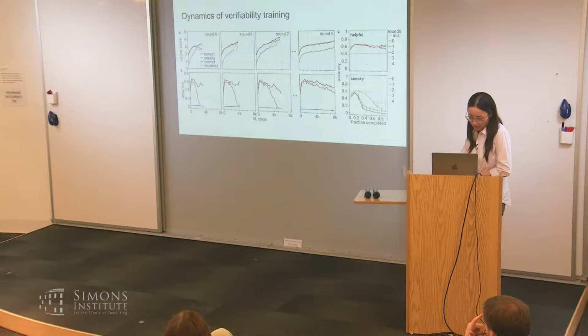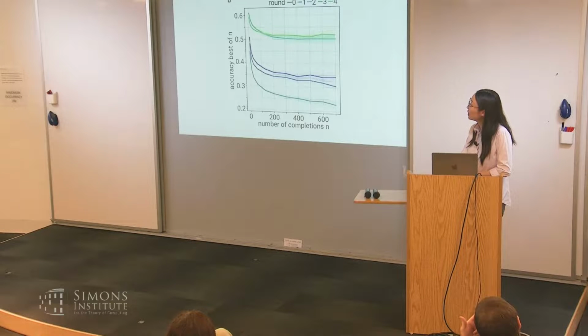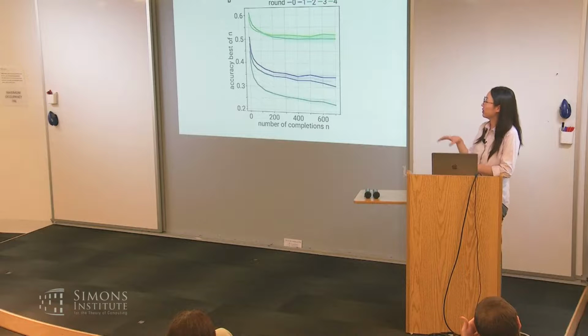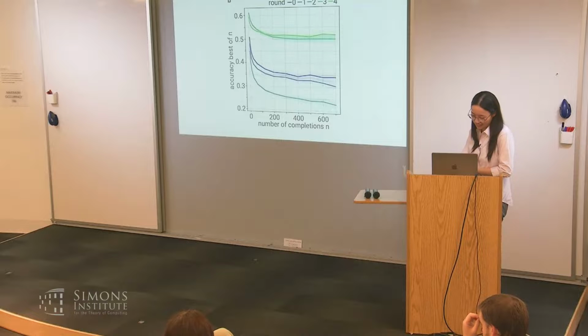Yeah. Okay. What's your conclusion from this statement that optimizing for correctness makes it less legible? So if we just optimize for the final answer correctness, then the chain of thought is not necessarily legible. And in those cases, we do see it gets super long and sometimes repetitive. Yeah.